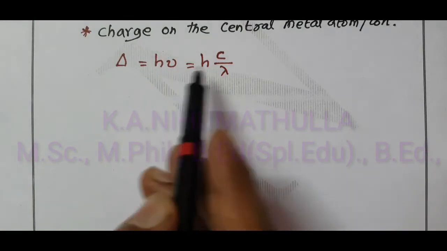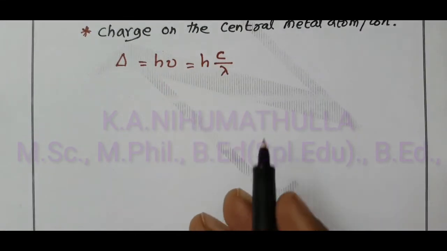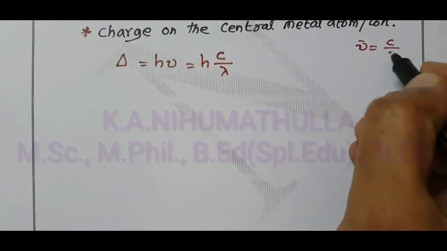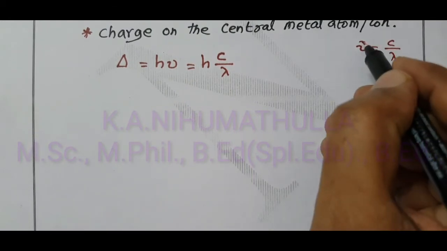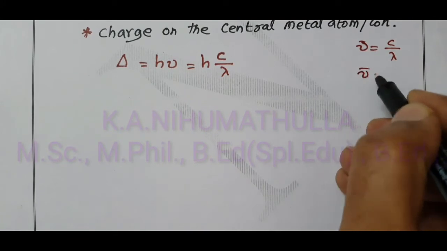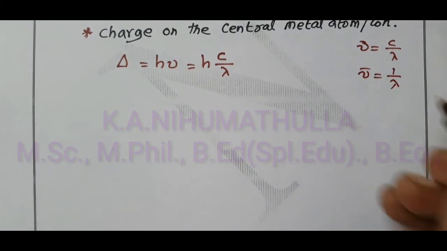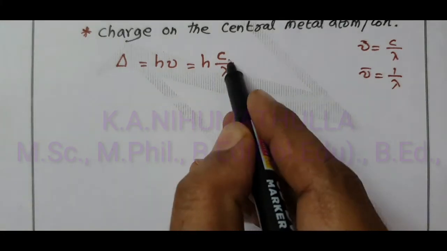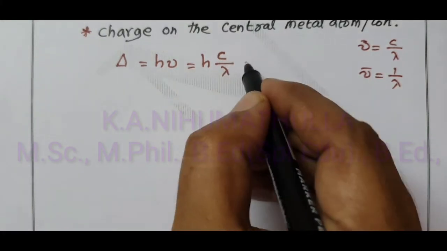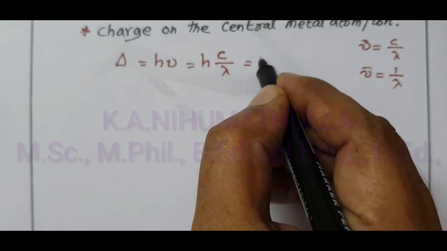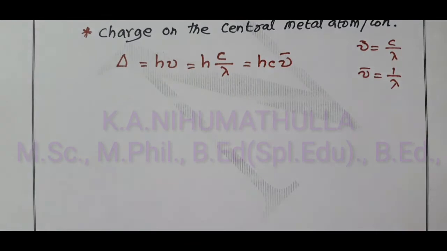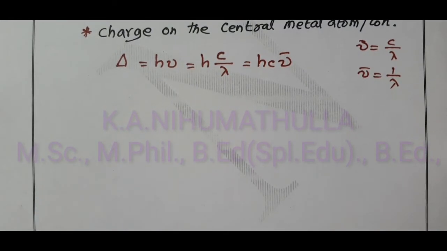Nu dash equals 1 by lambda. So instead of 1 by lambda, if you put nu dash, it will give hc nu dash.